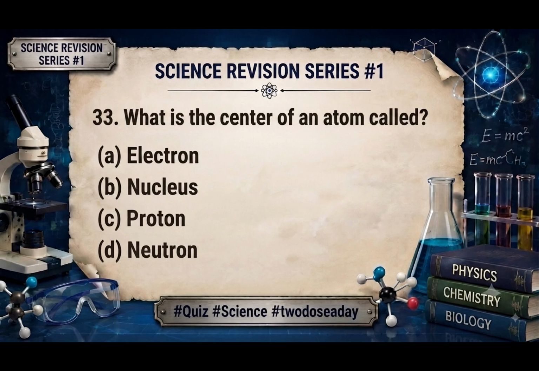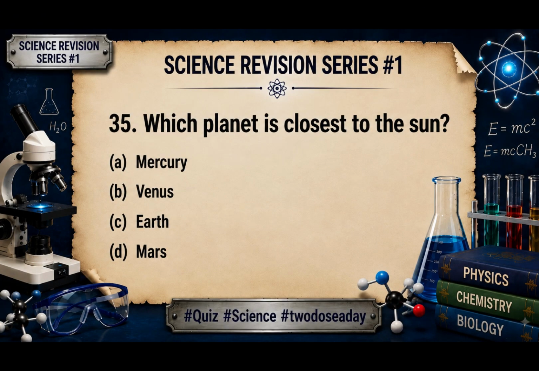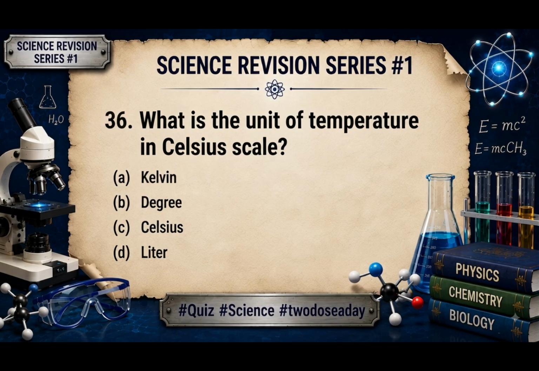Question 33. What is the center of an atom called? The answer is nucleus. Question 34. Which force pulls objects towards Earth? The answer is gravitational force. Question 35. Which planet is closest to the Sun? The answer is Mercury.